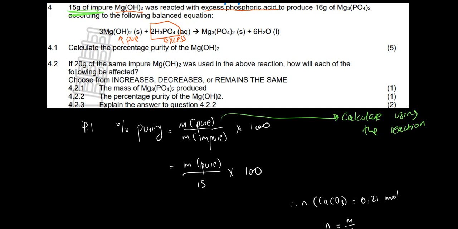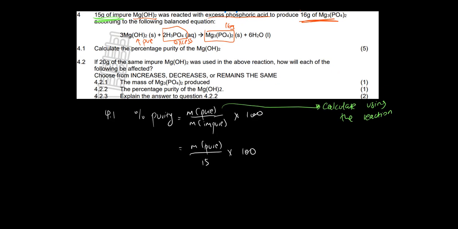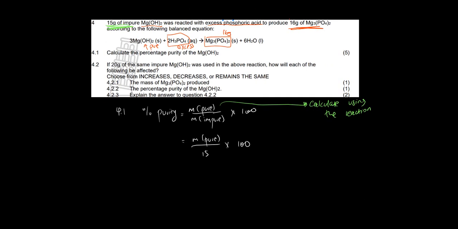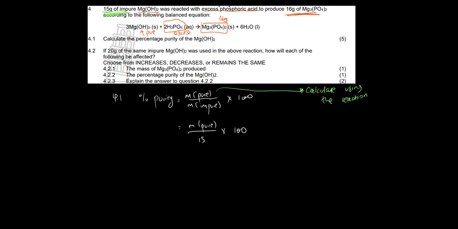So we're told that we produced 16 grams of magnesium phosphate. So this one, we know that we produced 16 grams. So remember, what can we do to that mass? We can convert it to moles, isn't it? So that is the first thing we want to do. We want to convert that mass into moles. So we say number of moles is equal to mass over molar mass.